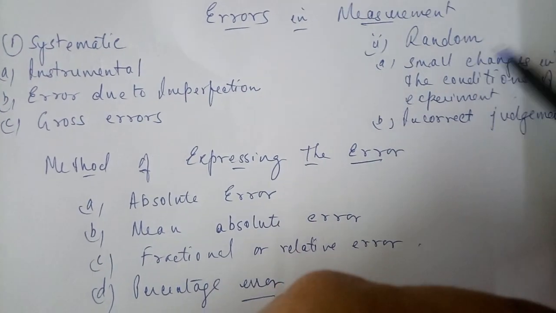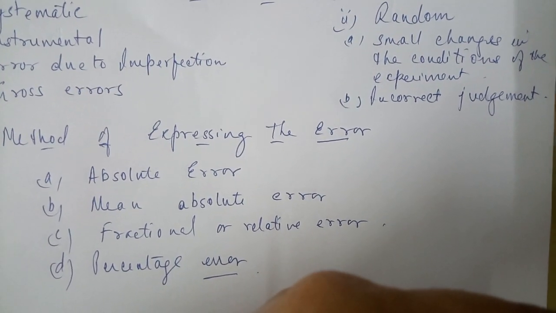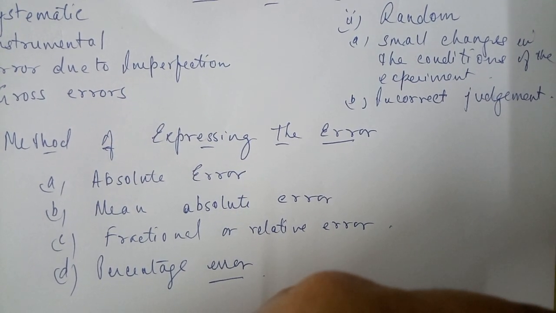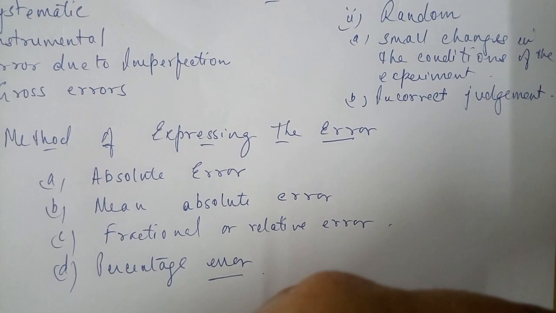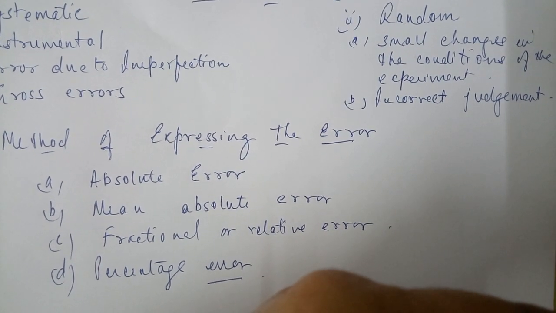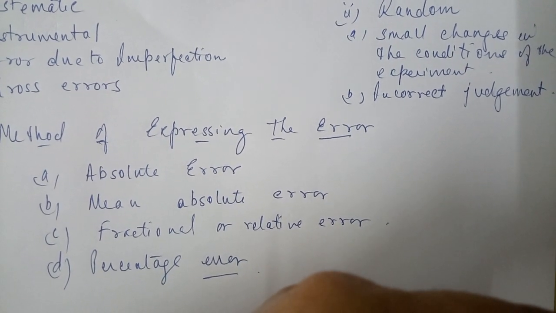Now let us talk about the random error. This is a very common error that generally arises, and it mainly arises for two different reasons. The first is small changes in the conditions of the experiment.